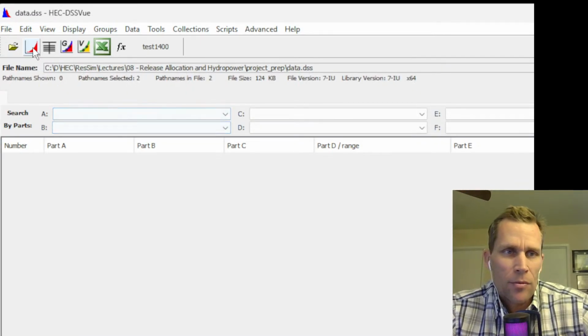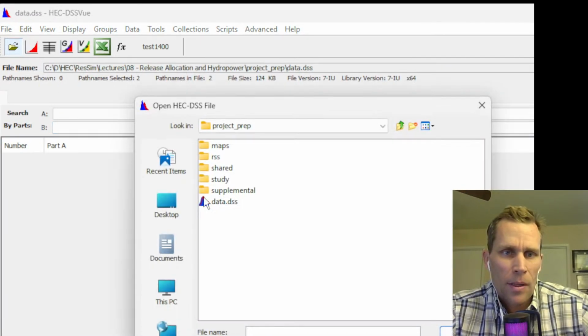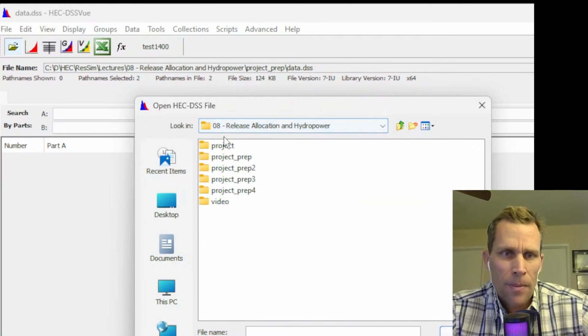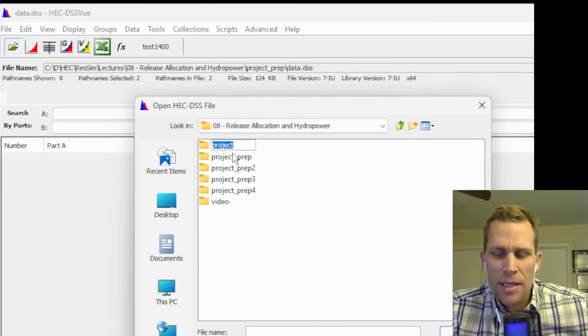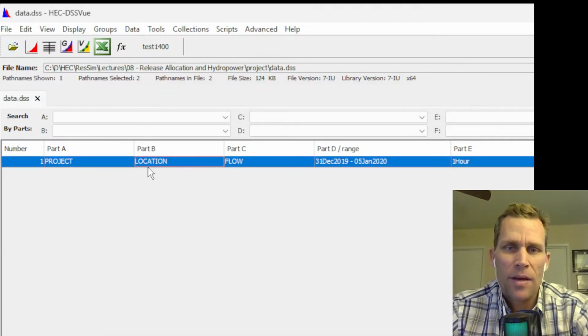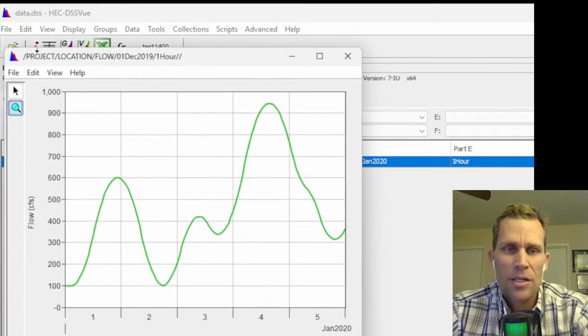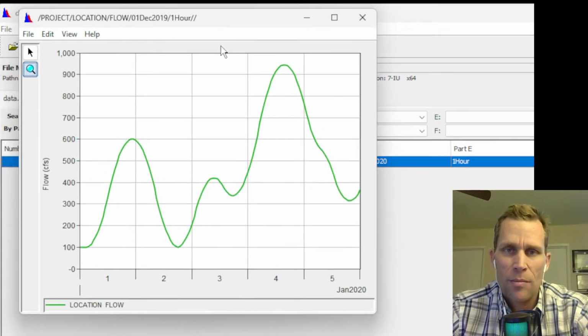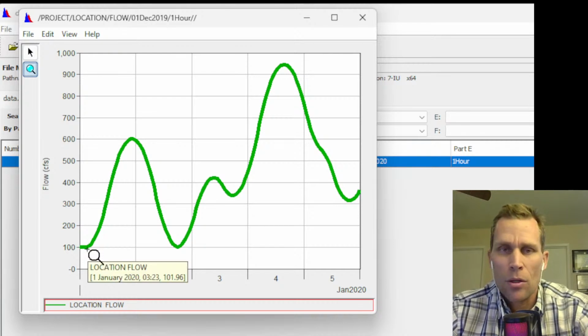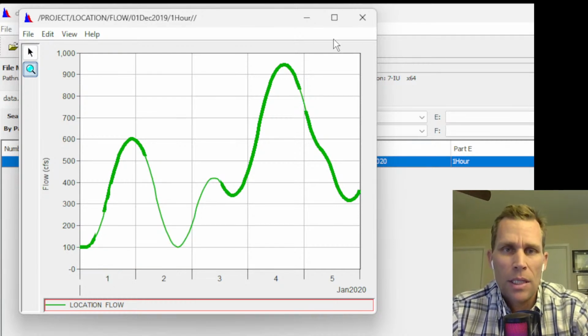look at that inflow data with a little bit more precision. So let me go to our project directory. And if you do, you should see a DSS file called data.dss. So if I open that up, I've got this one path. And like I mentioned, this is the flow rate that's going to be flowing into CP1. We're going to assign that to our alternative in just a moment. But what I wanted to look at was starting conditions so I could think of what the look back data should be for the starting release.